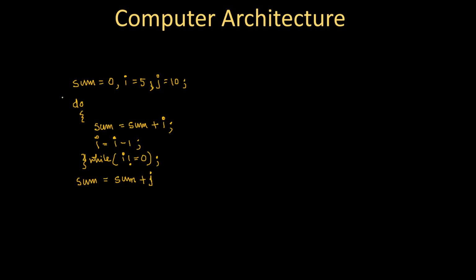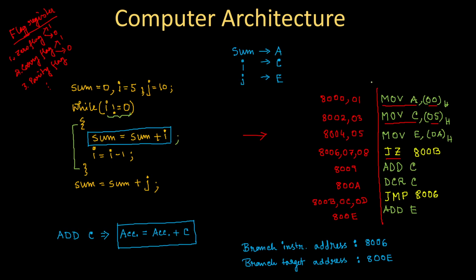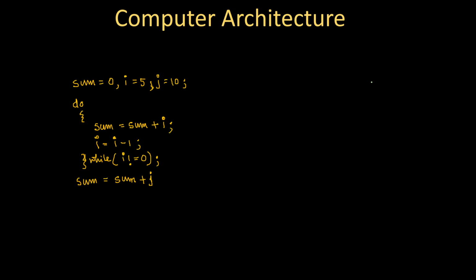You already have an idea about writing the corresponding instruction for this type of line. So let's write it one by one. And the mapping remains the same. That is, sum mapped with accumulator, I with C, J with E. So here I will write MOV accumulator with 00H.